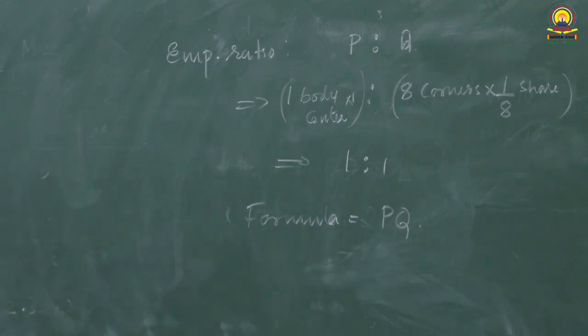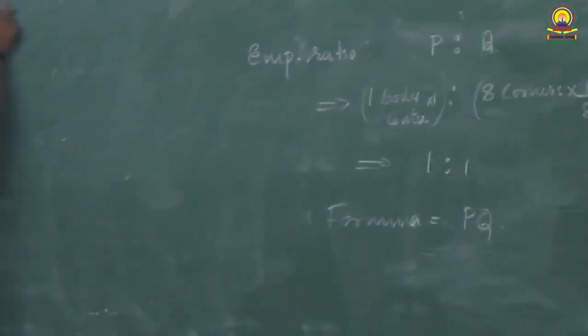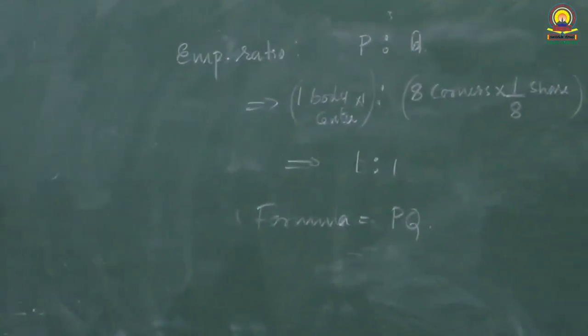Okay. What else is there in this question? The second part of the question is, what is the coordination number of P and Q? It is given as a cubic lattice, body centered lattice.